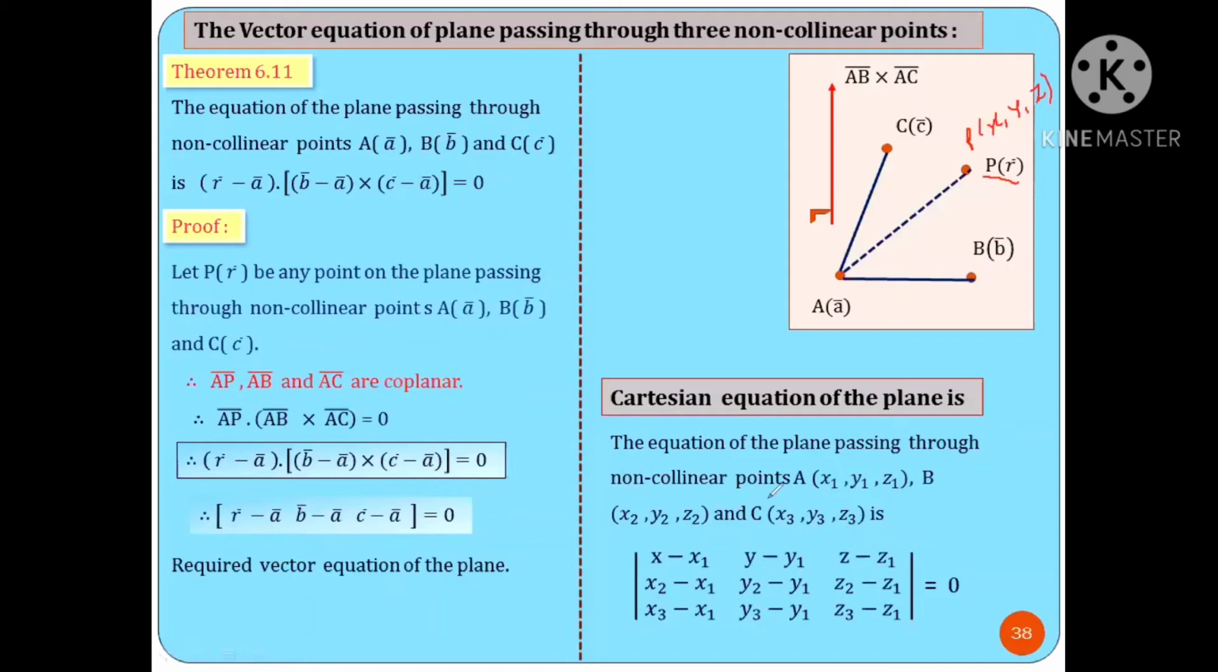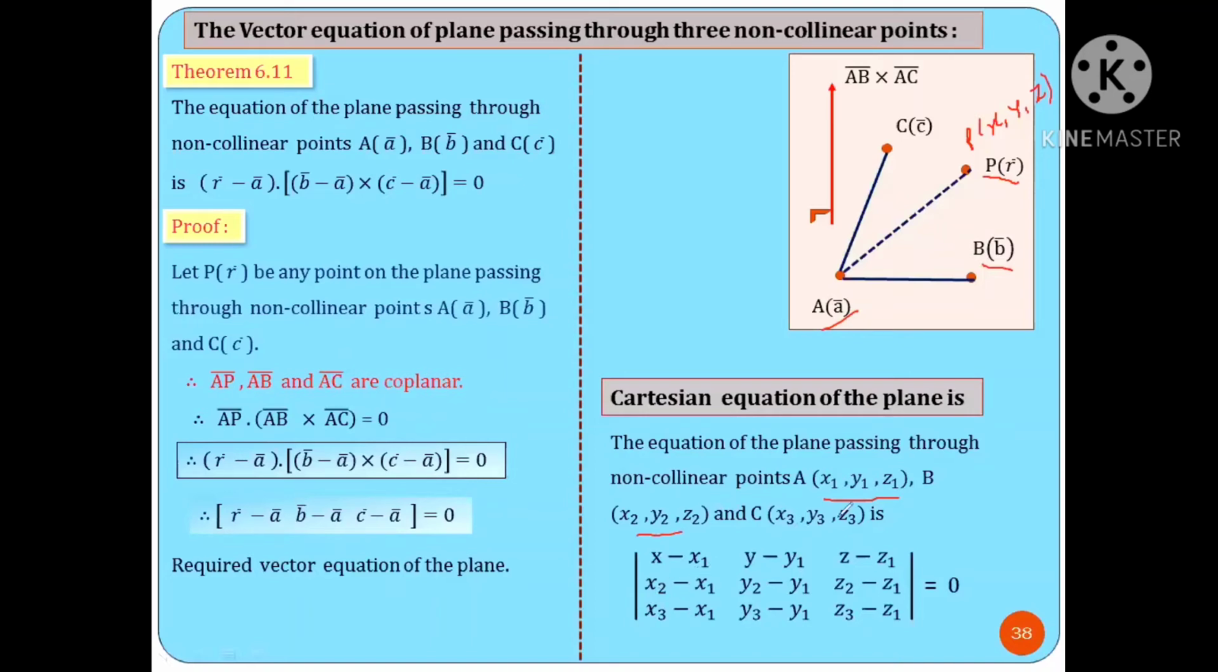Next, the second row is for vector AB bar, that is B bar minus A bar. In terms of coordinates, take the difference between the coordinates of point B and point A. The difference is obtained: x2 minus x1, next y2 minus y1, third z2 minus z1. This is the second row, vector AB bar.